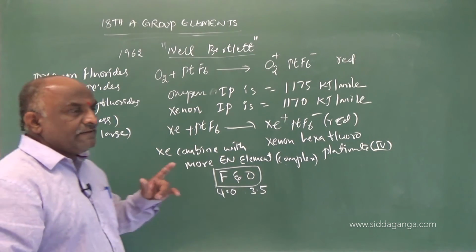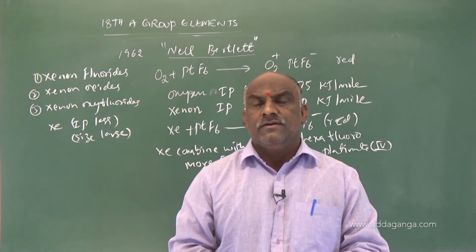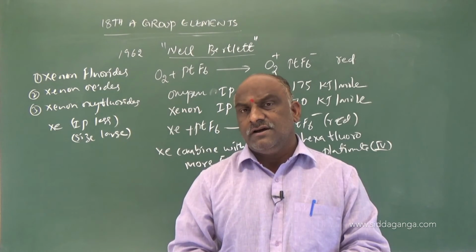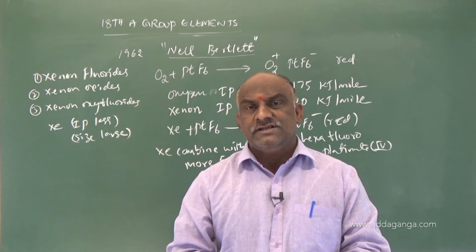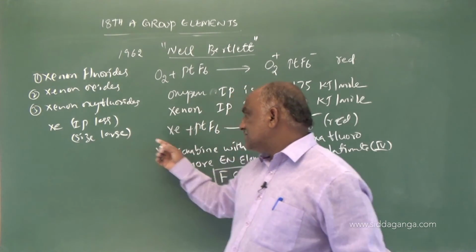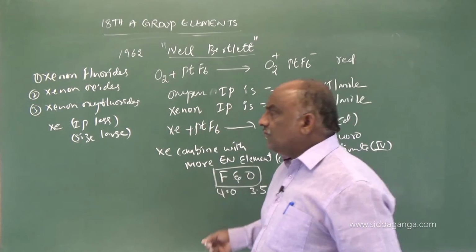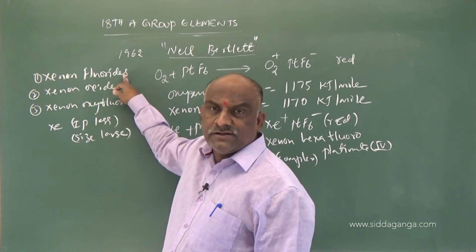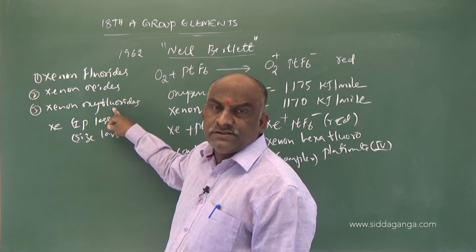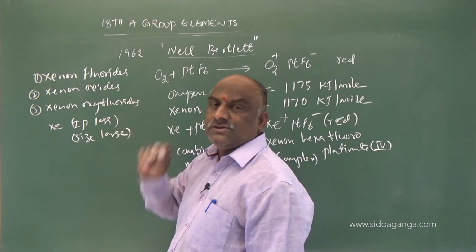Due to the low ionization potential and large size of xenon, it combines only with the more electronegative elements, only fluorine and only oxygen, to form xenon fluorides, xenon oxides, and xenon oxyfluorides.